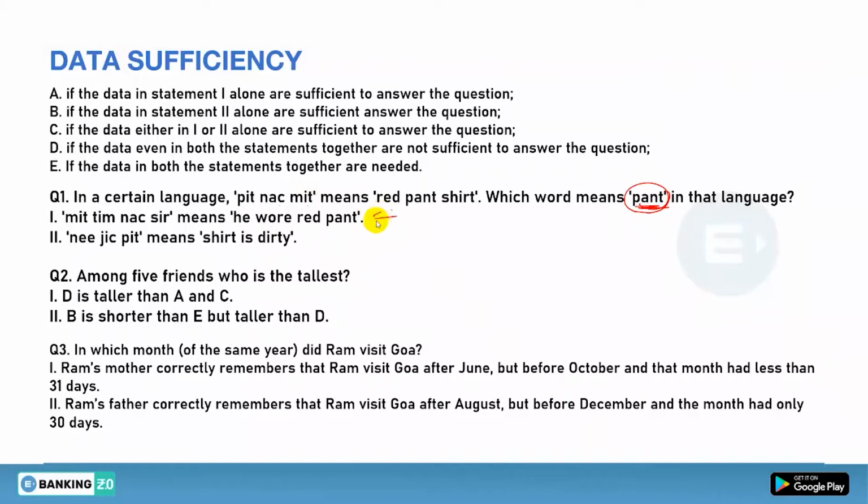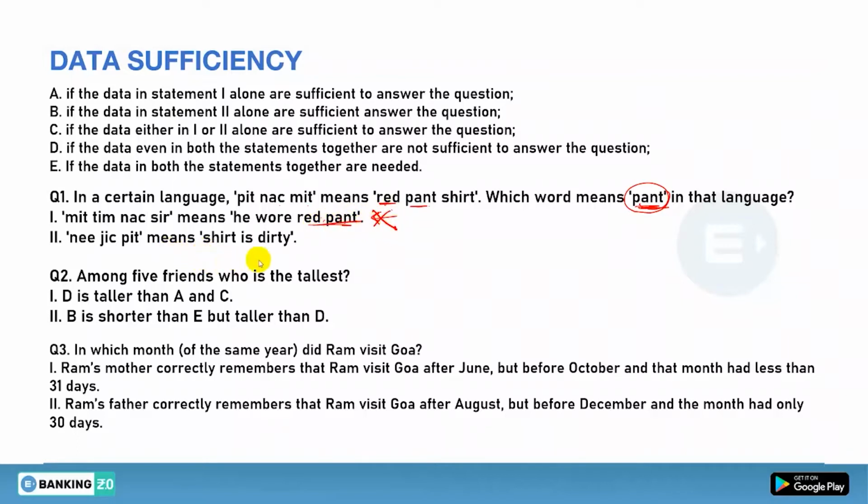First of all, we will solve with the first statement and the question statement. Can you find the code for pant from these two? Just let me know. If you see this one and this one, there are two words common, that is red and pant. There you also have red and pant. So can you find the exact code of pant? No. If you have a little knowledge of coding-decoding or substitution coding, you can easily say you can't find the answer with these two, the question statement and statement number one. So with the first alone you can't answer your question, that is for sure.